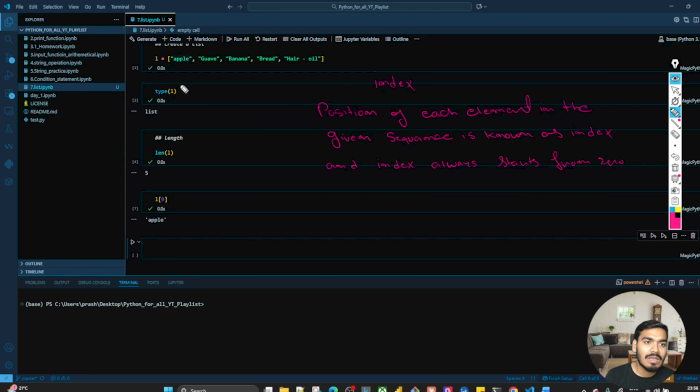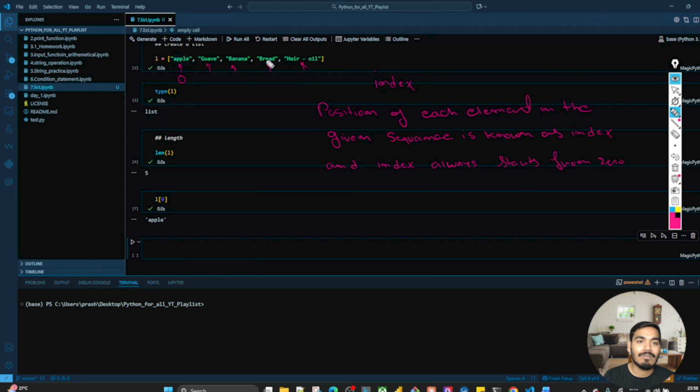So in this given sequence, the position of each element is known as the index. The position of this is known as the index, the position of this is known as the index, and index always starts with 0. So if I ask you, in the given list L, what is the index of apple? It means what is the position of the apple in the given list? Yes, it is 0.